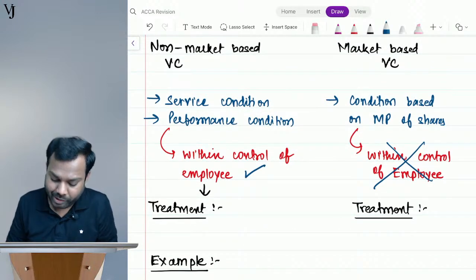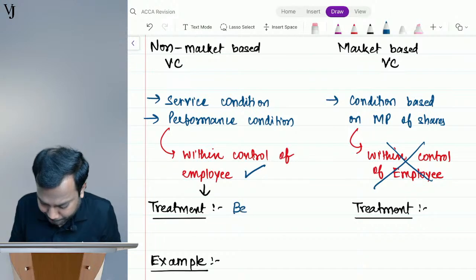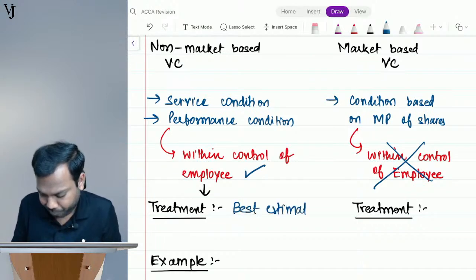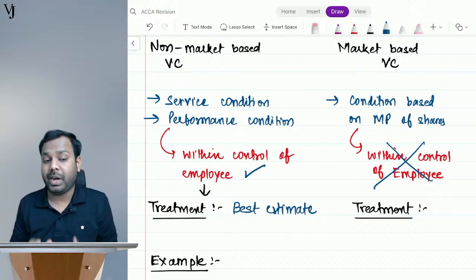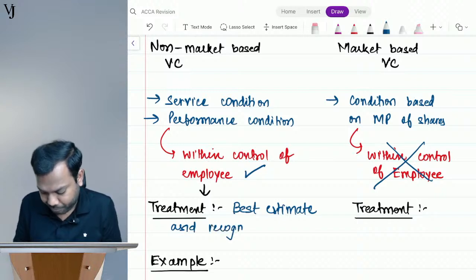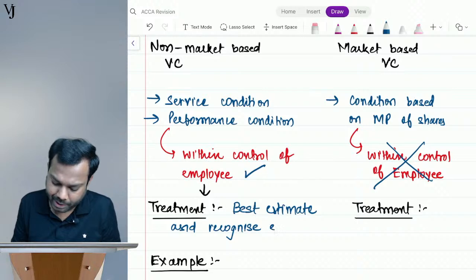Now, treatment, understand. Whenever it's a non-market condition, we take the best estimate and recognize expense.